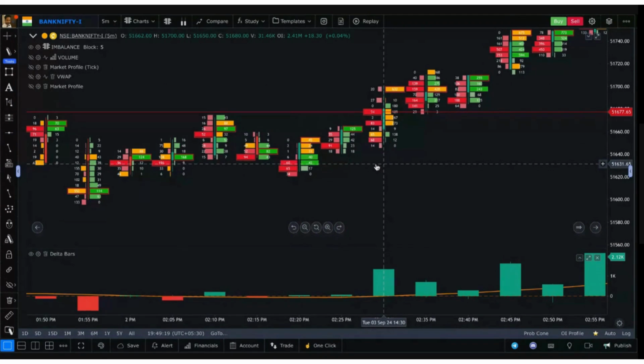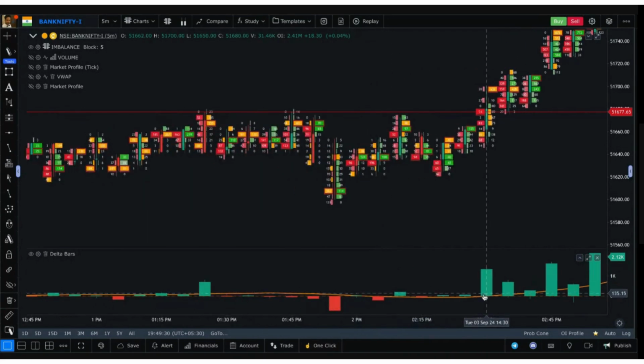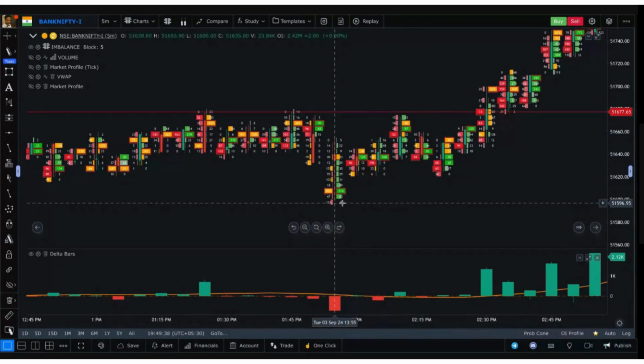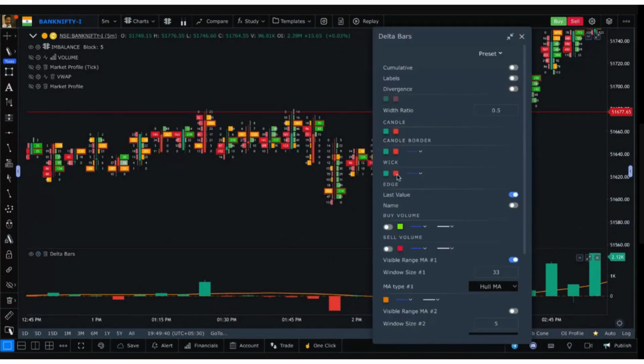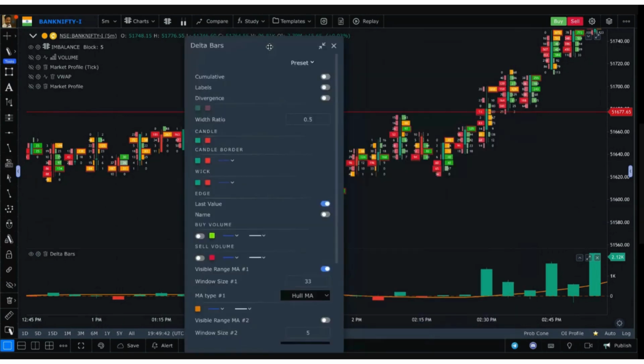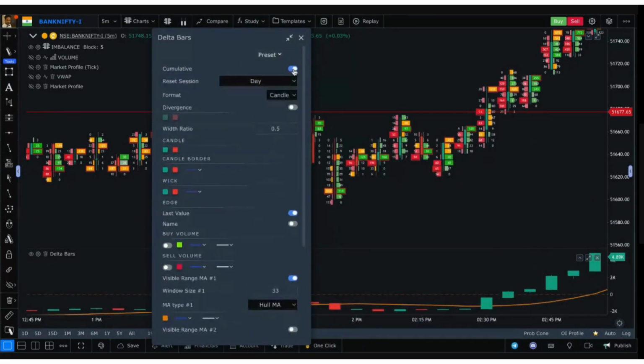The difference is 100 minus 50, which is 50. Then a candle with that much body will be created here, showing you whether demand was more in this candle, or supply was more inside this candle.